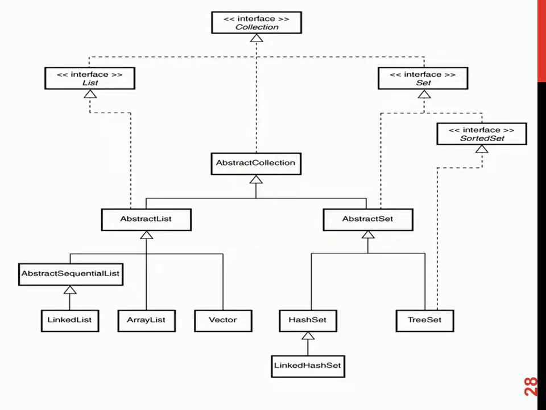Before seeing this, it's just a duplication of what we saw earlier: the collection, the list, the set, the abstract collections, then it keeps coming down. So the array list, and a stack is a product of what? A vector. A stack extends the vector. Whilst the queue comes from the top here.